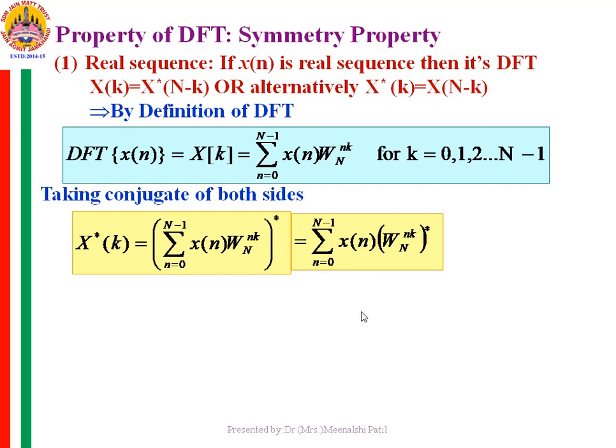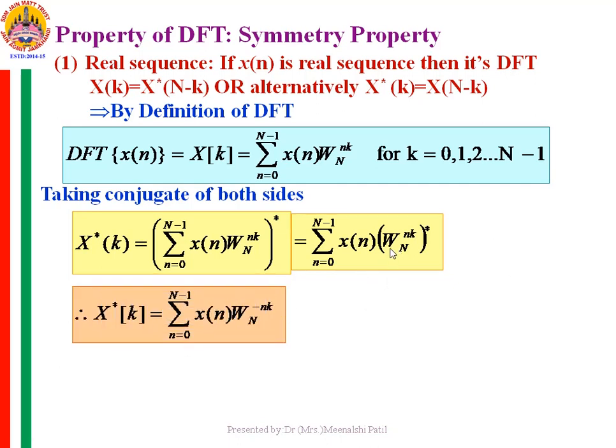The exponential term W is e raised to minus j2 pi by capital N, so its conjugate will be e raised to plus j2 pi by capital N. So I shall write the conjugate of W raised to nk as W raised to minus nk. Now let me add one more term, that is W_N raised to capital N into small n. The value of W_N raised to Nn is equal to 1, which we have seen in the previous class. So for 1 we are adding this extra term.